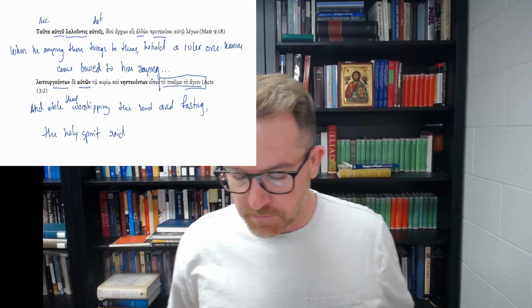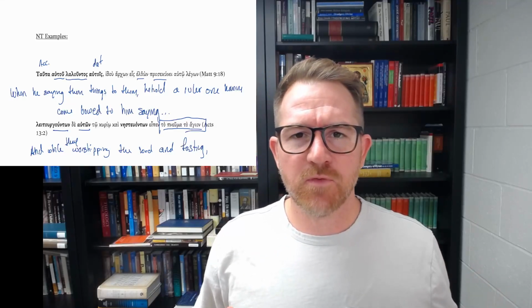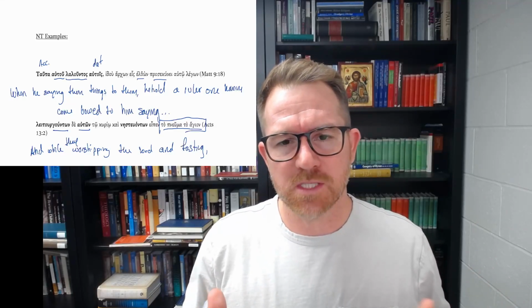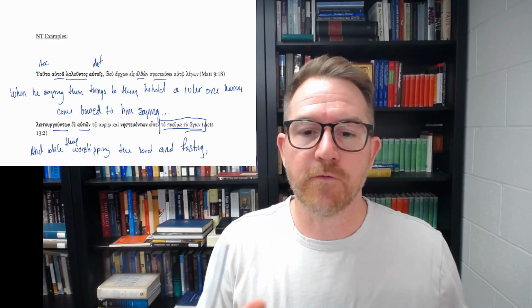This is an example of these genitive absolutes. We'll see more of these as we go along, and you'll get the hang of them. The big key, the thing you're going to be looking for, is that genitive participle, usually with a genitive pronoun or a genitive noun that's going to be the subject of the participle. Initially you may be looking at it wondering how this string of genitives fits with the rest of the sentence, which is seemingly about a different subject, verb, and direct object. And then you'll begin to realize, oh, this is the genitive absolute. It's set off from the rest of the sentence.